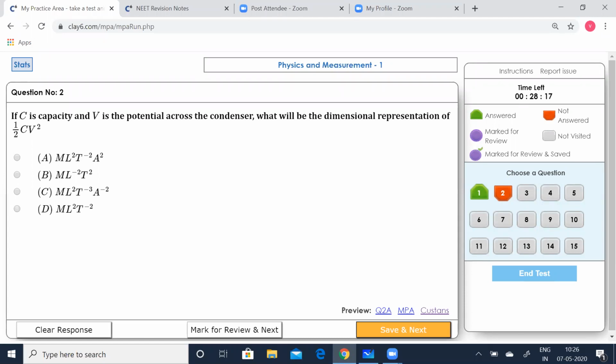Second question. If C is the capacity and V is the potential across the condenser, what will be the dimensional representation of half CV squared? Let us solve this.